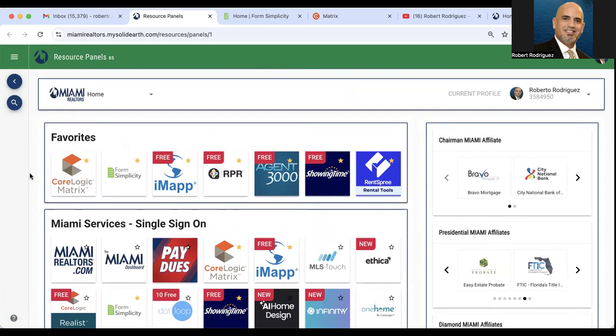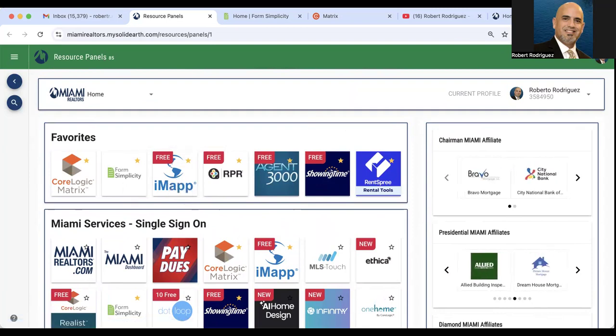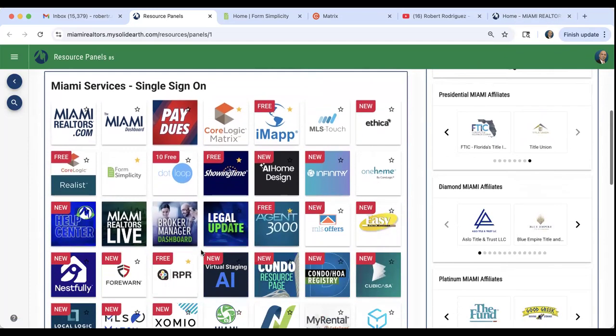All right. For the most part, on a daily basis, most of us realtors use Matrix. We may use Form Simplicity, of course, to write up a contract or an offer. And then we also have IMAP right here, which we will use often as well for public records research, right? So what are the other services that you see here?